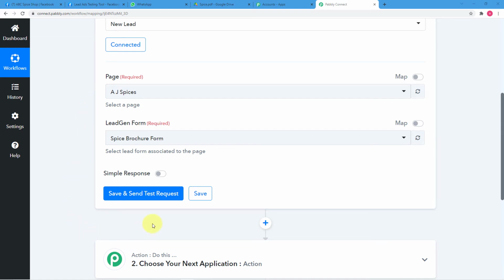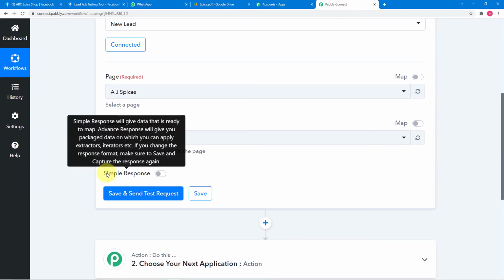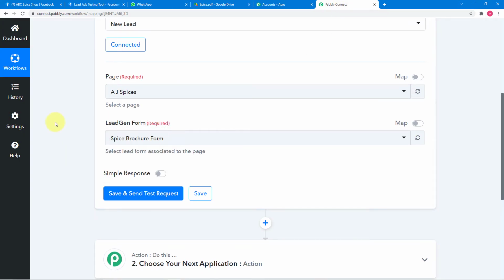Now, when I click here on save and send test request, the data of the most recent lead that has been generated from this lead ad form is going to be delivered here in Pabbly Connect. Okay, so let me show you how it's going to happen. I'm going to generate a new lead for you, and then we will capture the data here.